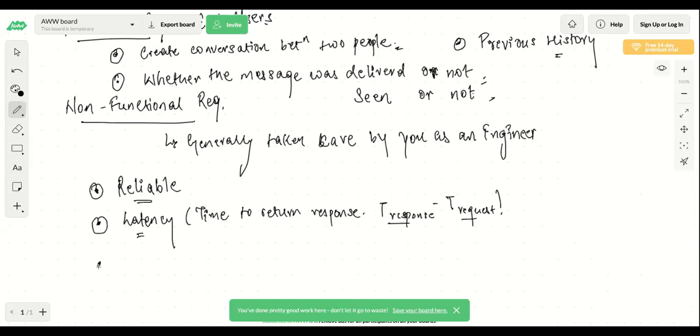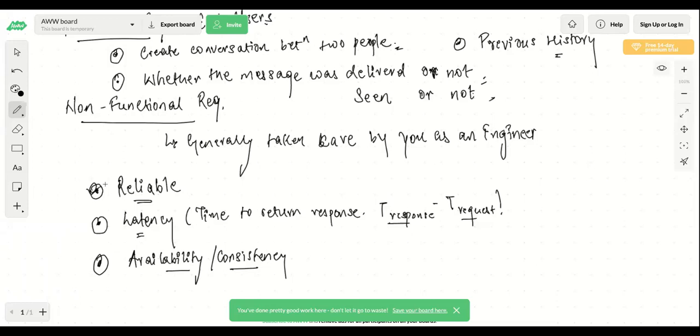Then you can also talk about whether you want availability in your system or consistency in your system. We'll talk about these terms in a while, but your system should be available or not, consistent or not, and accordingly you should be able to decide the right design going forward. So you should take all these factors into consideration. There are many more factors which come as a part of the non-functional requirements, but briefly you can talk about these things, right? That your system should be reliable.